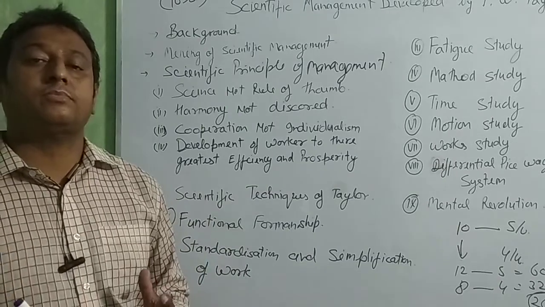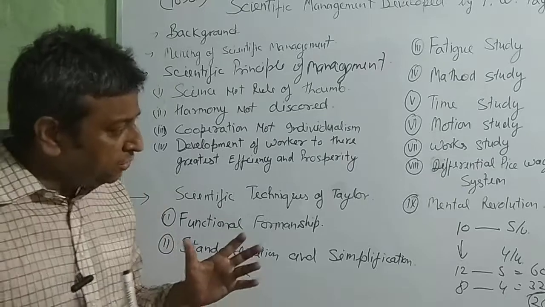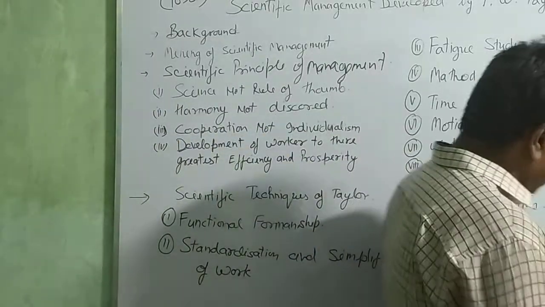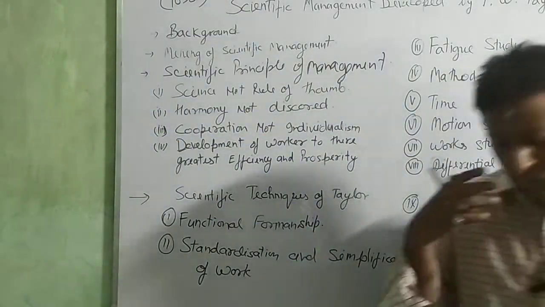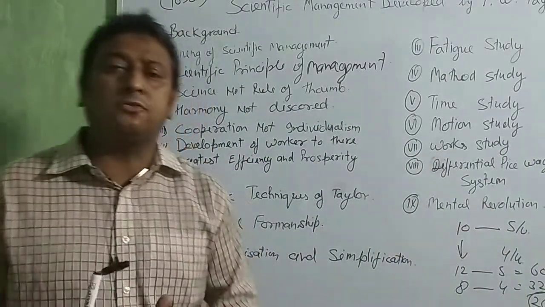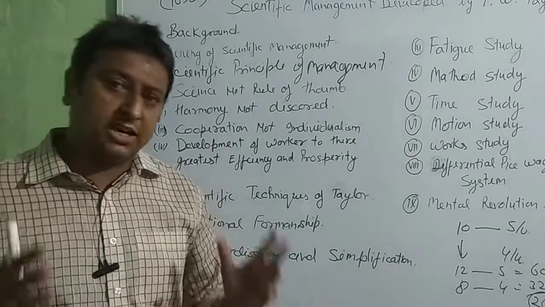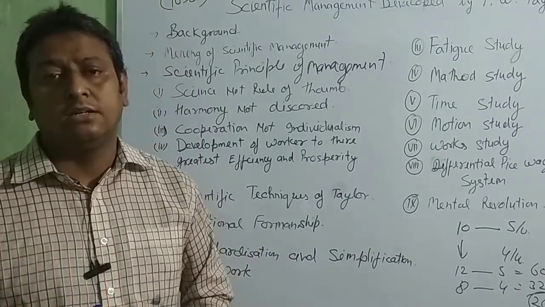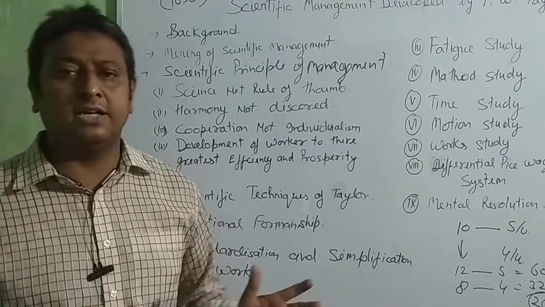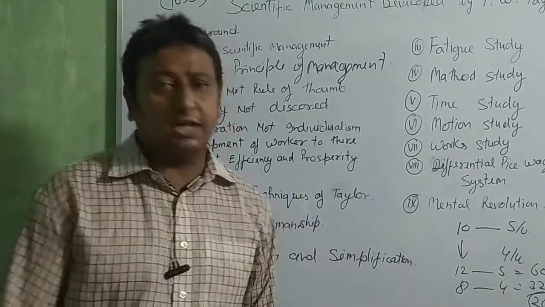Try to bring a revolution or change in mind so that both are seen as important for that unit and for that organization. If they work together, then the firm will get the profit, otherwise the firm goes into loss. Okay? This is all about the principles of F.W. Taylor, or scientific management.